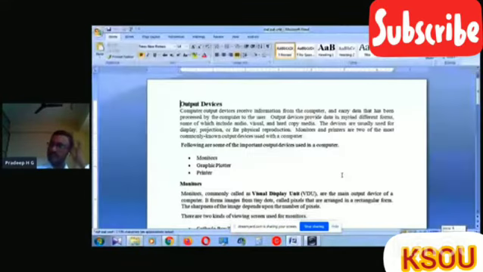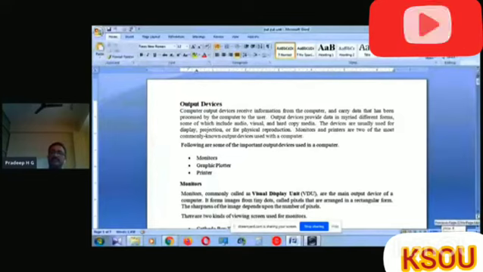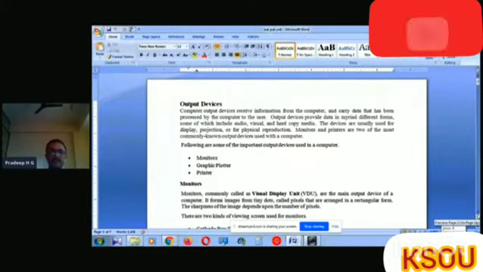Now come to the output device. Output devices means what? Output devices receive the information from the system or from the computer and carry that data that has been processed by the computer to the user.